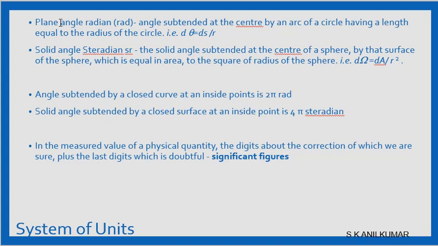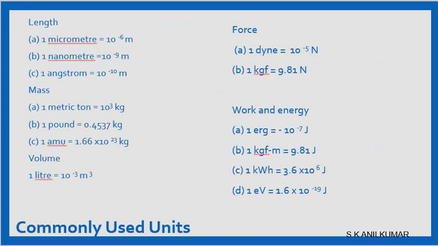Now the angle subtended by a closed curve at an inside point is 2π rad, while the solid angle subtended by a closed surface at an inside point is 4π steradian. Now when we measure any physical quantity with these SI units, 7 plus 2, the digits about whose correctness we are sure plus the last digit, which is doubtful, are called the significant figures. After the doubtful figure, the further digits are not considered significant.